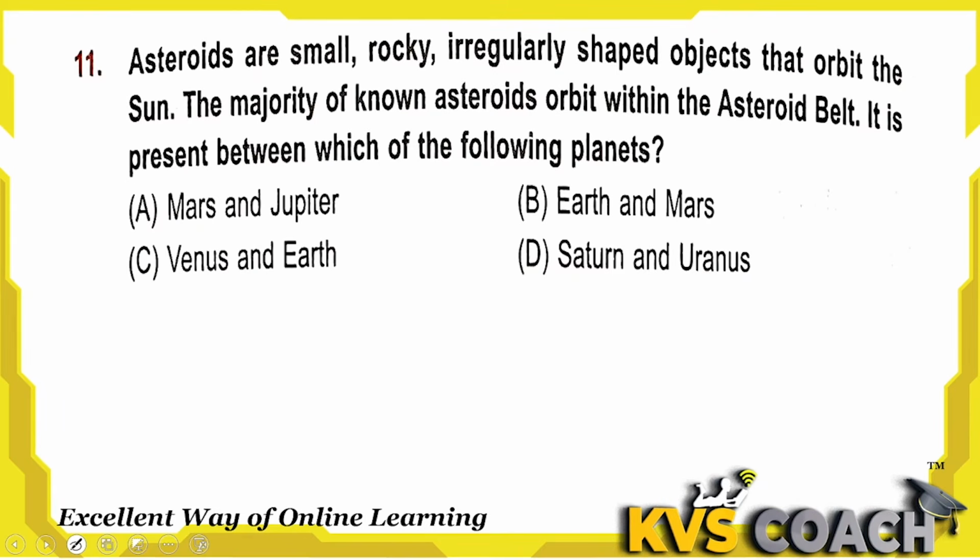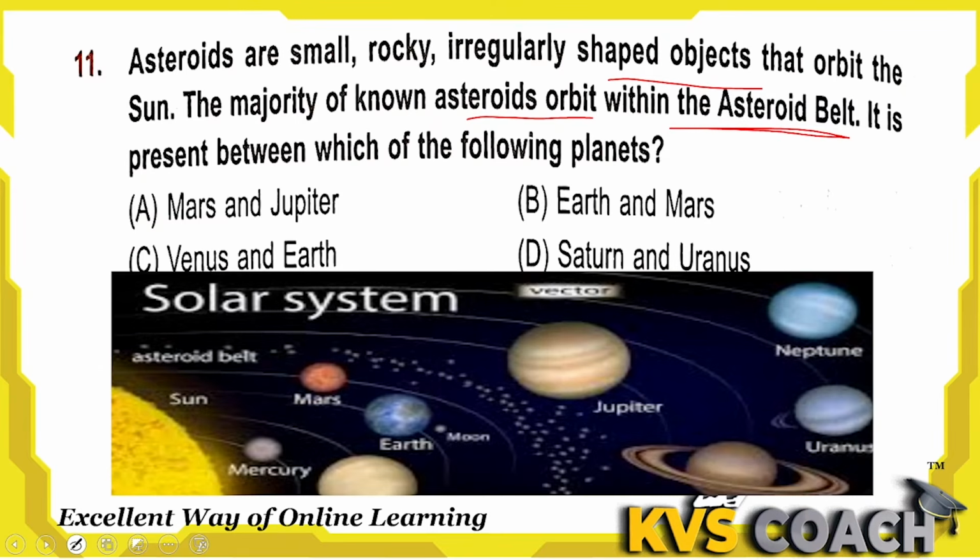Next: asteroids are small, rocky, irregularly shaped objects that orbit the sun. The majority of known asteroids orbit within the asteroid belt. It is present between which of the following planets? Let me show you what the asteroid belt is. Look at this picture of our planets. This is the sun, and after the sun there are all the planets in space. You can see the small rocky and icy dust material. This is what we call the asteroid belt.